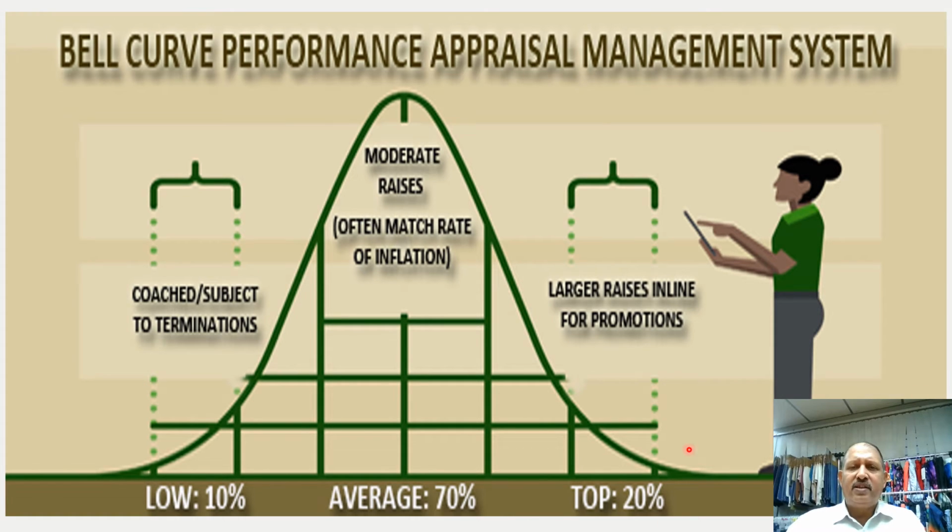The top 20% performers get larger increments and are recommended for promotions, whereas the bottom performers are subjected to training, or maybe they lose the job through termination, and the average go with the flow, with normal increments.